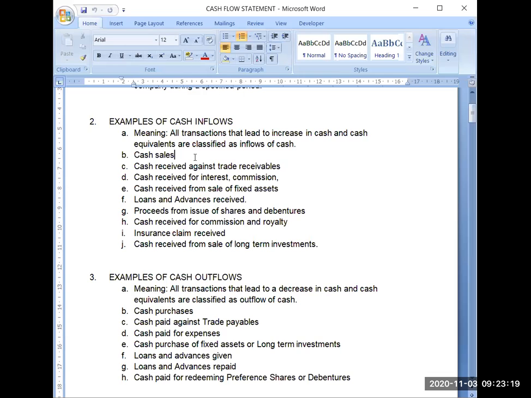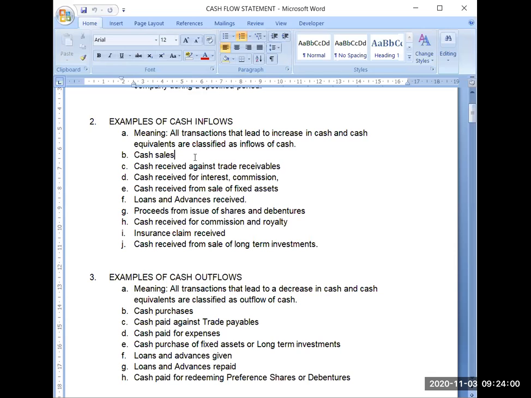Cash received for commission and royalty. Commission was mentioned earlier also. Royalty, you are receiving some payment. So that's why your cash and bank balance will increase. Insurance claim received. So if some loss is there and you have insurance for that and you are receiving that insurance claim from the insurance company, even then your cash and bank balance will change. So this will also be an inflow of cash. It means any sort of cash you are receiving, from any source, if you are receiving it in cash or in bank terms, then it will obviously be classified as cash inflows.